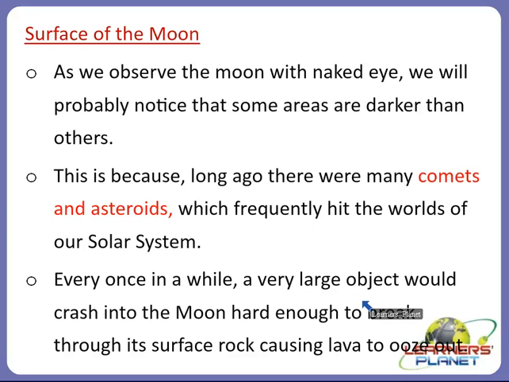And every once in a while a very large object would crash into the moon hard enough to break through its surface rock, causing lava to ooze out. And because of this, the holes appeared on the moon.